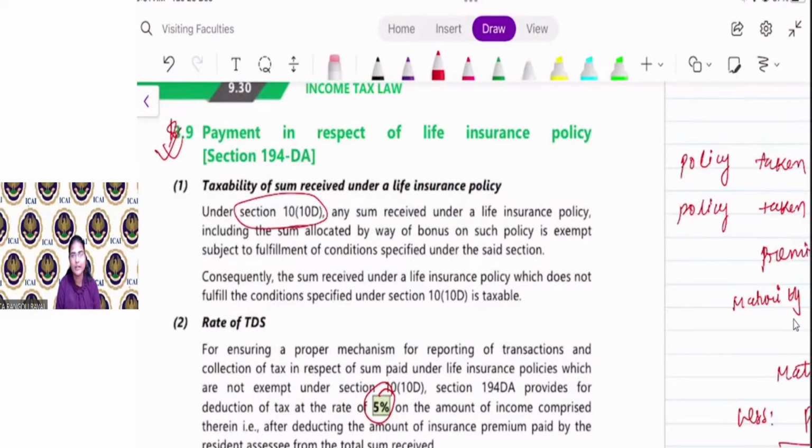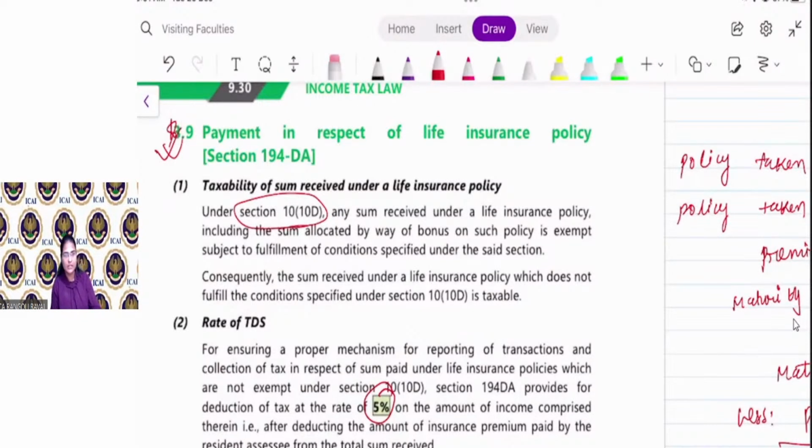Under section 10(10D), any sum received under a life insurance policy, including the sum allocated by way of bonus on such policy, is exempt subject to fulfillment of conditions specified under the said section. The condition is, if the policy is taken after 1/4/2012, the premium should be less than 10% of sum assured.